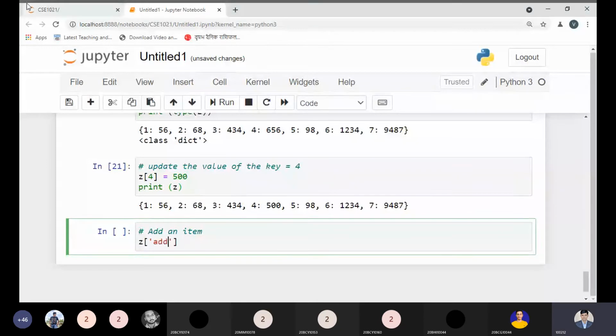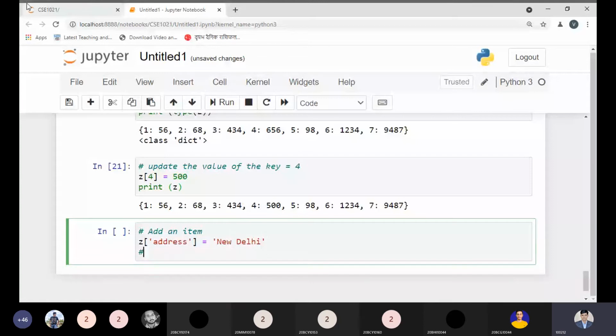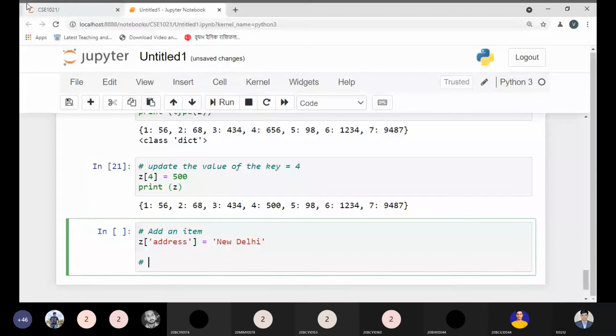See, I just want to add address equal to, okay, I'm just choosing Delhi. Okay, New Delhi is better right now. New Delhi. See, in our dictionary Z, let me type here. Z dictionary does not contain any key equal to address.